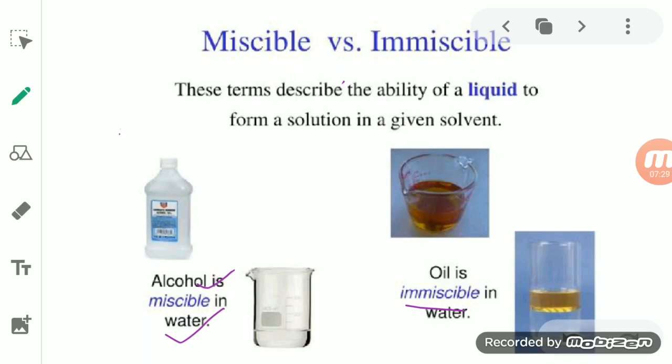So a different separating technique is used to separate the miscible liquid as well as the immiscible liquid. Okay, so we have to separate both types of liquid by using a different separating method, or a different separating technique.